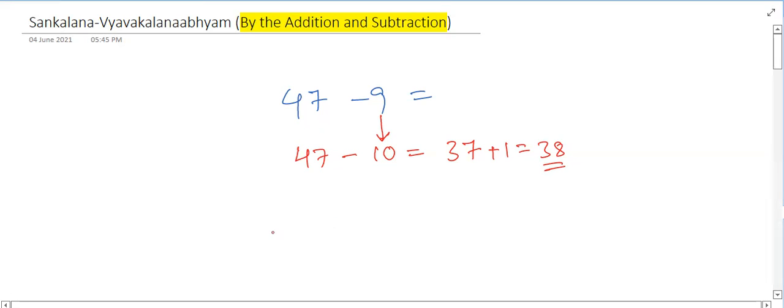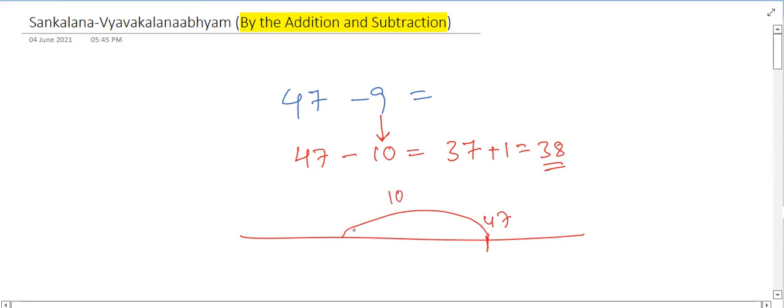If you see this question on the number line, this is 47. For this 47, we have directly subtracted 10. 47 minus 10 will be 37. But we need to subtract 10 or 9? 9 only, so we are coming backwards again. So this will be 38. So towards right side, always positive on the number line. Towards left side, always negative on the number line, from any position.